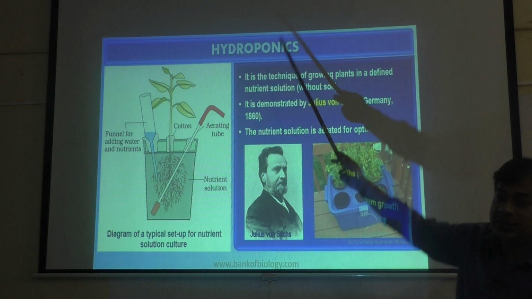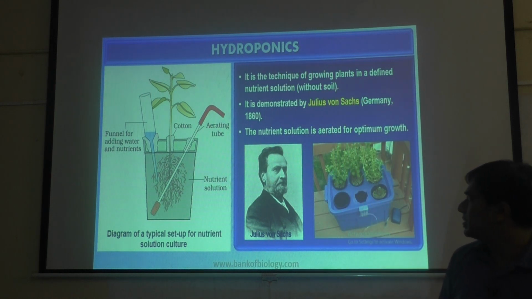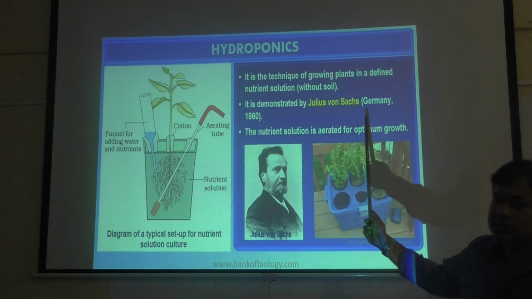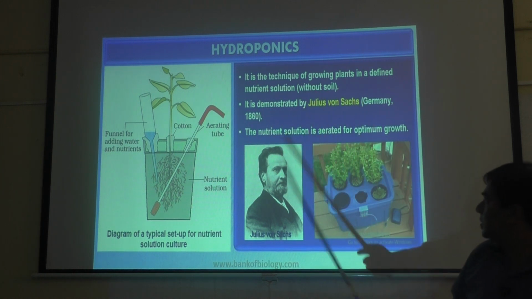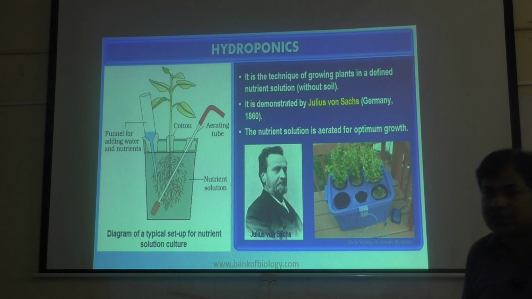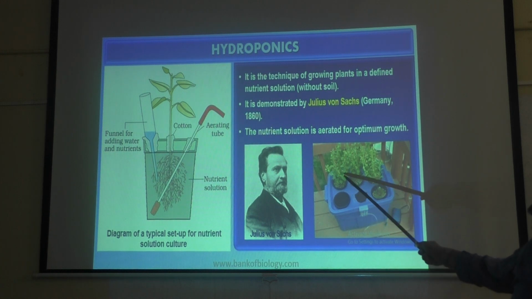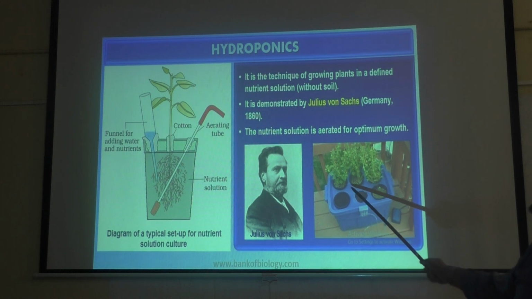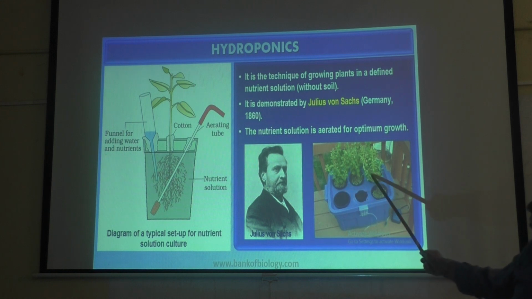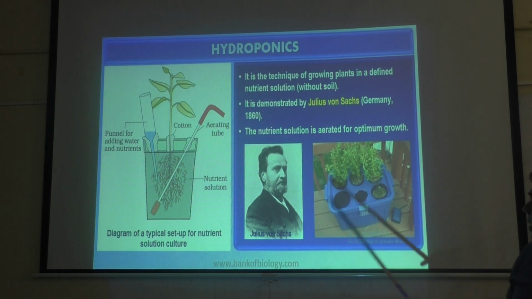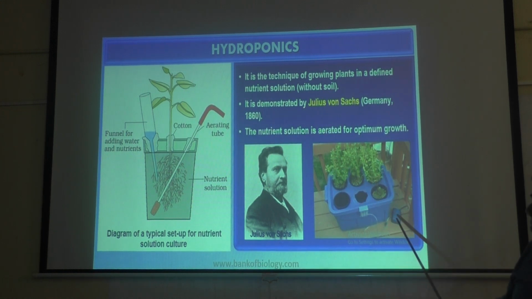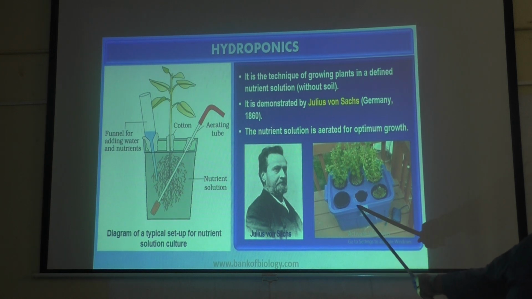You can see the heading there, hydroponics. So hydroponics was first done by the scientist Julius von Sachs. You can see this picture. In a tray, in a bucket, he has made holes. Here you can put plants number 1, 2, 3, 4, 5, 6. Then with an aeration pump he has passed air.